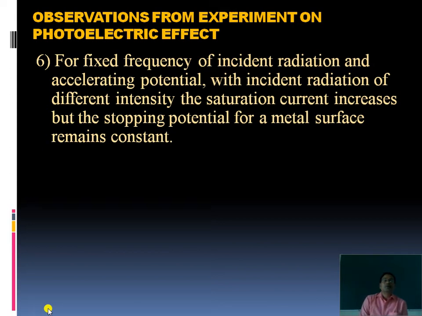For the fixed frequency of incident radiation and accelerating potential, with incident radiation of different intensity, the saturation current increases but the stopping potential for the metal surface remains the same. These we have discussed also separately, including the diagram of variation of different intensity with different potential difference.